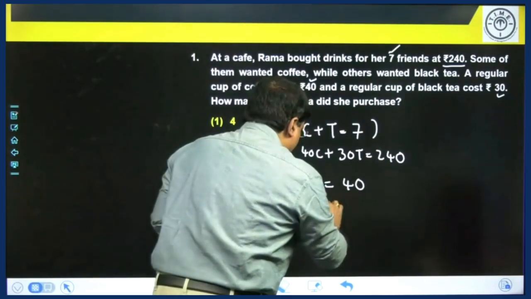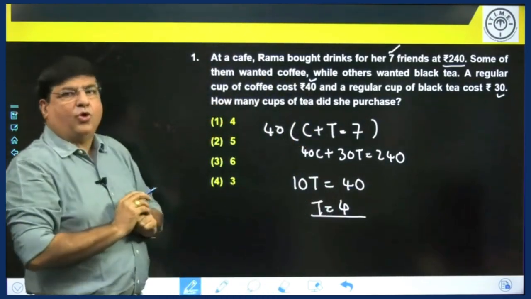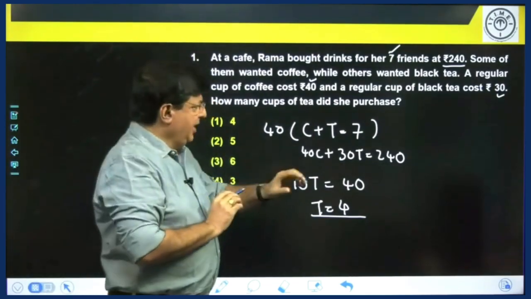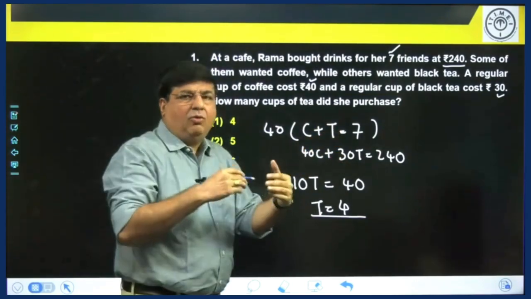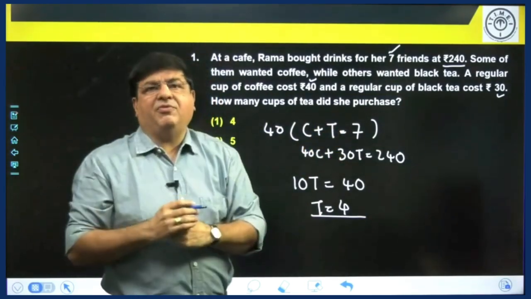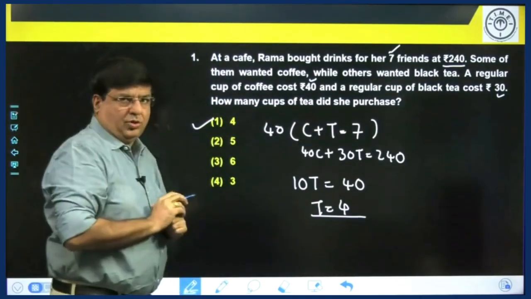So, what is the value of T here? The value of T is 4. So, she has purchased 4 cups of tea. The equations were very simple. We solved them orally without writing more simplification steps. So, your answer is choice 1, that is 4.